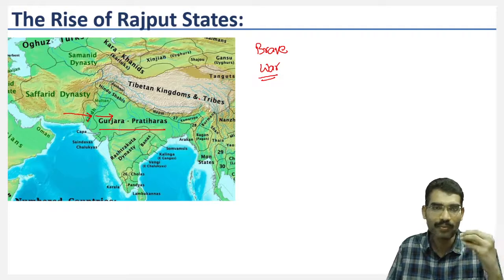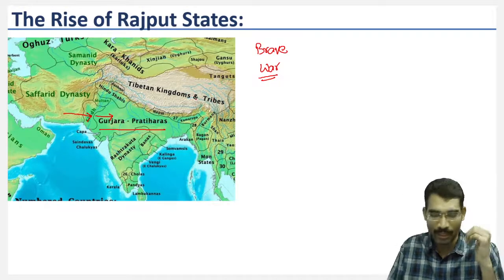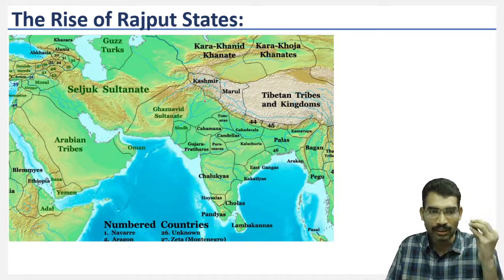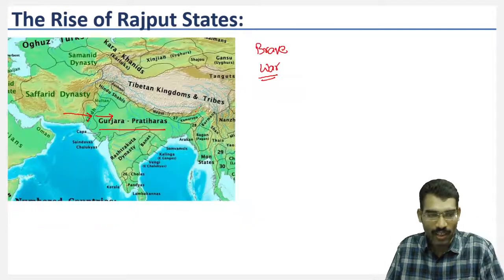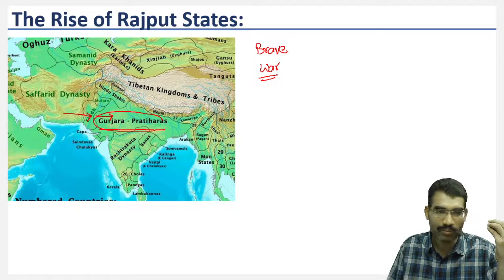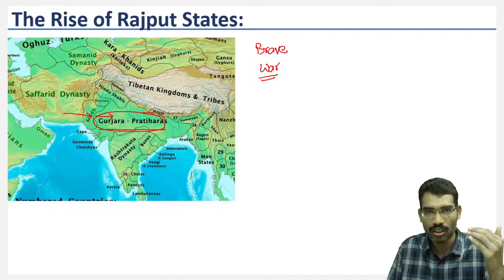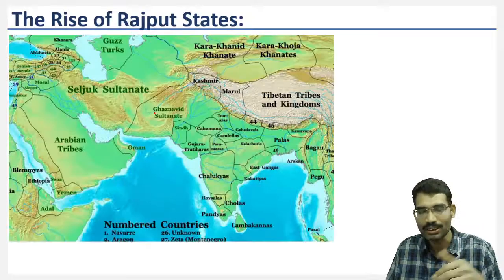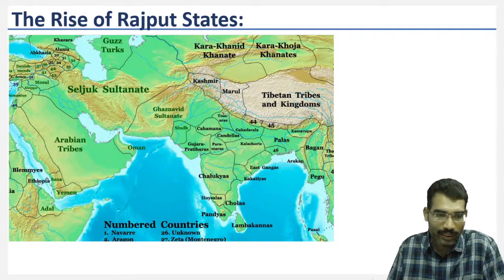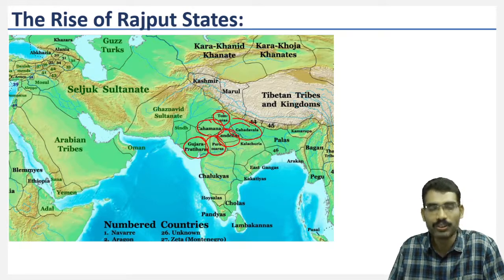However, this became one of the weaknesses when it comes to the Turkish invaders. As long as the Gurjara Pratiharas were very powerful, they controlled a lot of territory. But once they became weak, different dynasties emerged and different territories were carved out by these small feudatories.